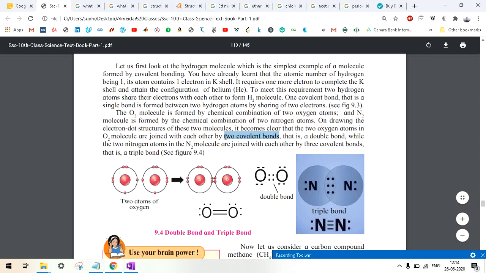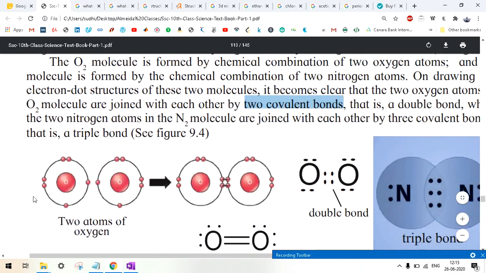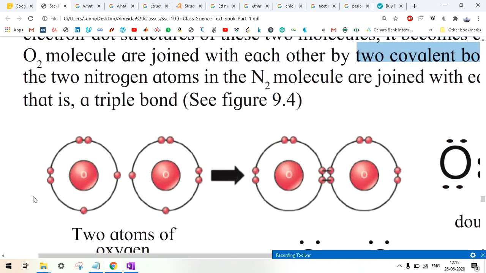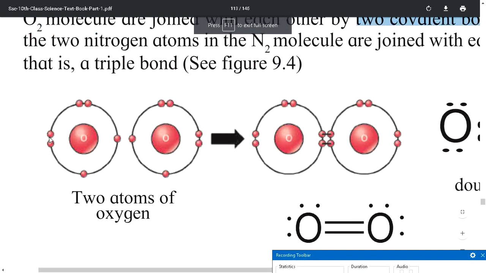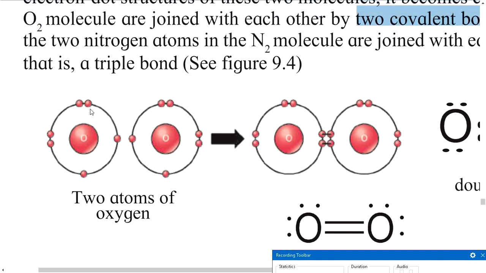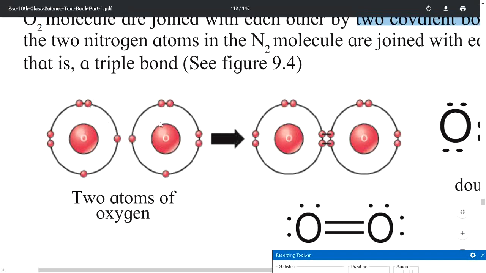It is very important. See, how many electrons does oxygen have? If you see my diagram, please focus here. Oxygen has 8 electrons, right? Because the atomic number is 8. It will have 2 electrons in the innermost shell, that is the K shell, so 6 will remain. So there are 6 electrons in the valence shell for this oxygen atom and 6 for this oxygen atom. Both of them need 2 electrons.